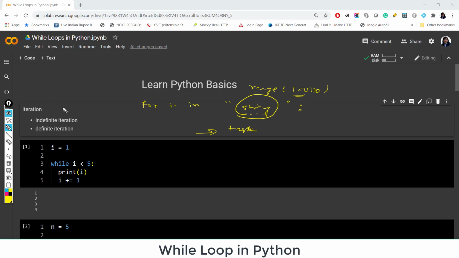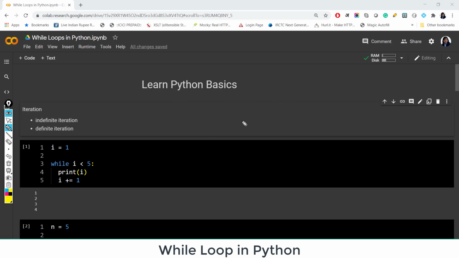So basically iterations are of two types, definite and indefinite. While loop is used when we are not sure about the number of iterations. We will here see some basic examples of while loops, and in continuation of that we will also discuss break, continue and pass using while loop.